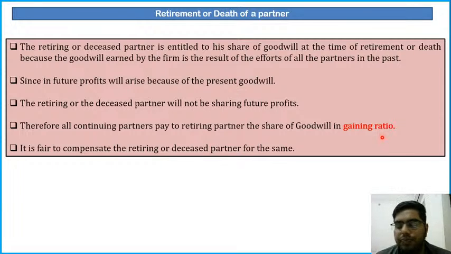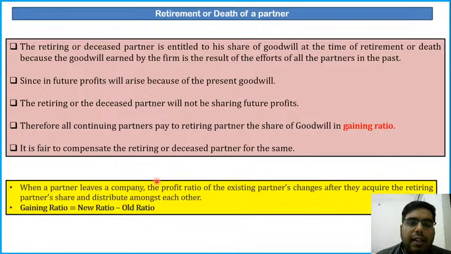What is the gaining ratio? Suppose one partner has died or has retired. His share will be given to the other partners in a particular ratio. That is their gaining ratio. It is fair to compensate the retiring or deceased partner for the same. When a partner leaves the company, the profit ratio of the existing partners changes after they acquire the retiring partner's share and distribute it among each other. The profit sharing ratio will change because now they have acquired the retiring or deceased partner's share, and the ratio in which they have acquired the share is known as gaining ratio.